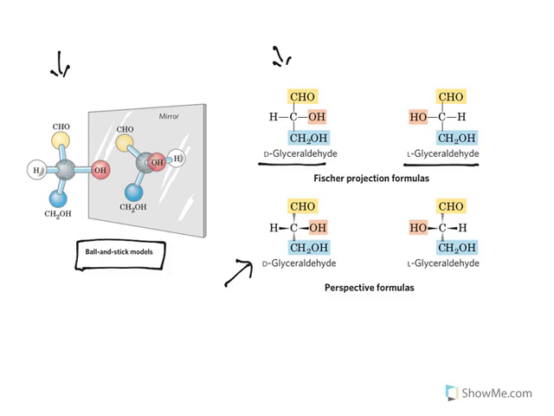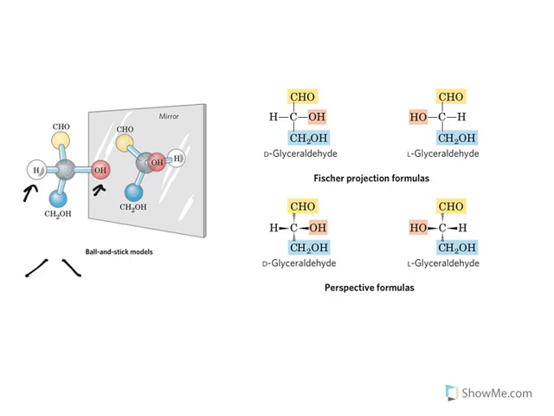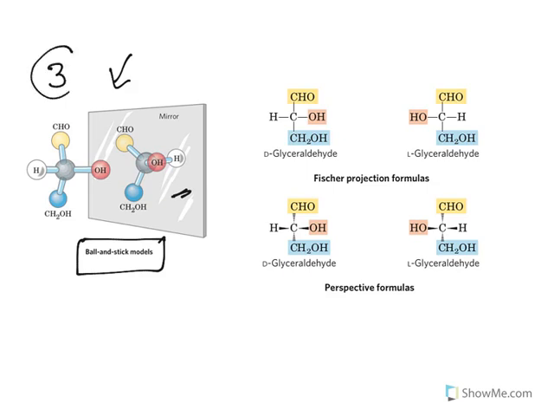One model is the ball and stick model. Look at them. This is the central carbon, the asymmetric carbon. To this, an aldehyde, a hydrogen, a hydroxyl group, and a methoxy group are attached. 4 different groups are attached, hence it is known as asymmetric carbon. Now when you see this, 2 of the groups are coming out of the plane. You can see they are projected like this. They are coming out of the plane, and 2 of the groups are going back of the plane. So when you see a mirror image of this one, it appears like this. So depiction of this kind is known as ball and stick models. In these ball and stick models, you can see 3-dimensional structures.